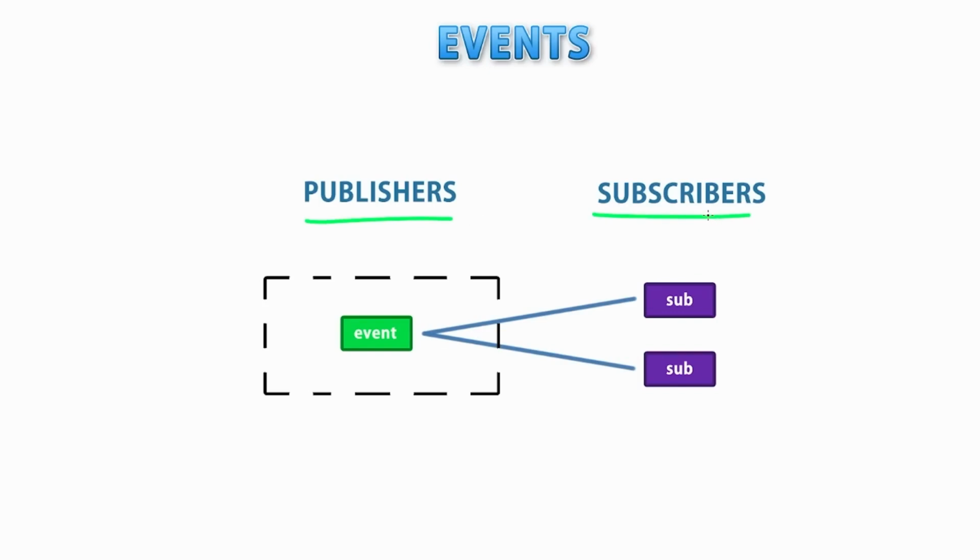Those two terms are really used interchangeably. The event is defined within some kind of class, and then you can listen or subscribe to that event from anywhere else. Now what that means is that when the event is invoked, all of the subscribers get notified that the event happened. And note how this relationship only goes one way. So the subscribers attach to the event in order to be notified, but the event publisher has no idea that there are any subscribers.